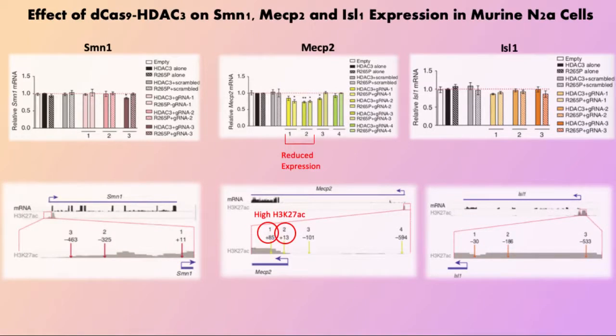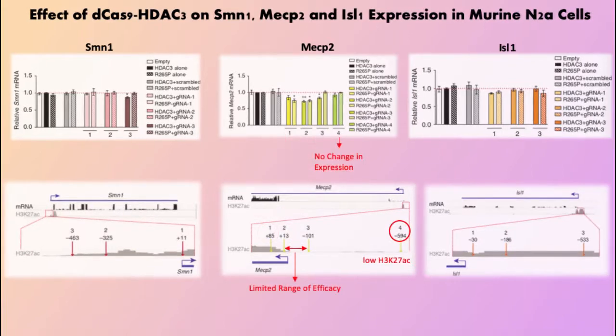Interestingly, reduction of gene expression was observed when dCas9-HDAC3 was targeted to regions of high H3K27 acetylation downstream of the transcription start site with gRNA1 and gRNA2 in MECP2. However, in this case, the effect on gene expression was nonspecific and is likely independent of HDAC3's enzymatic activity, but rather due to steric inhibition of transcription when dCas9-HDAC3 binds downstream of the transcription start site.